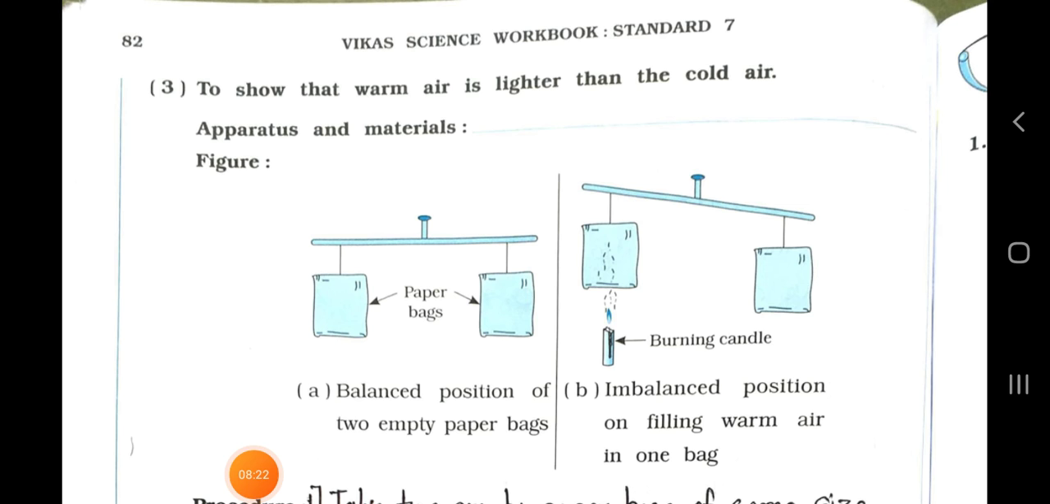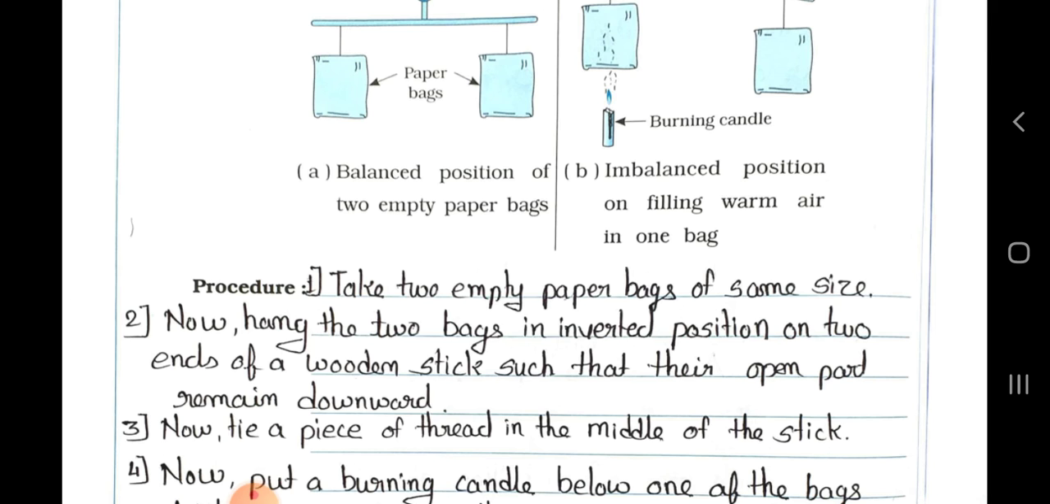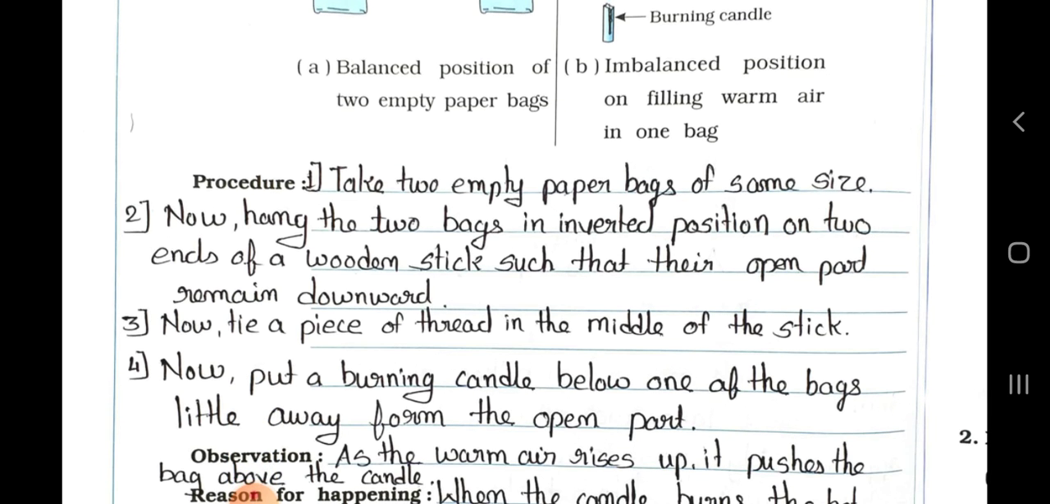Number 3. To show that warm air is lighter than cold air. Apparatus and materials. See here. Here it's a paper bag and a burning candle. It's a balance. Balanced position of 2 empty paper bags and imbalanced position on filling warm air in one bag. See the procedure.